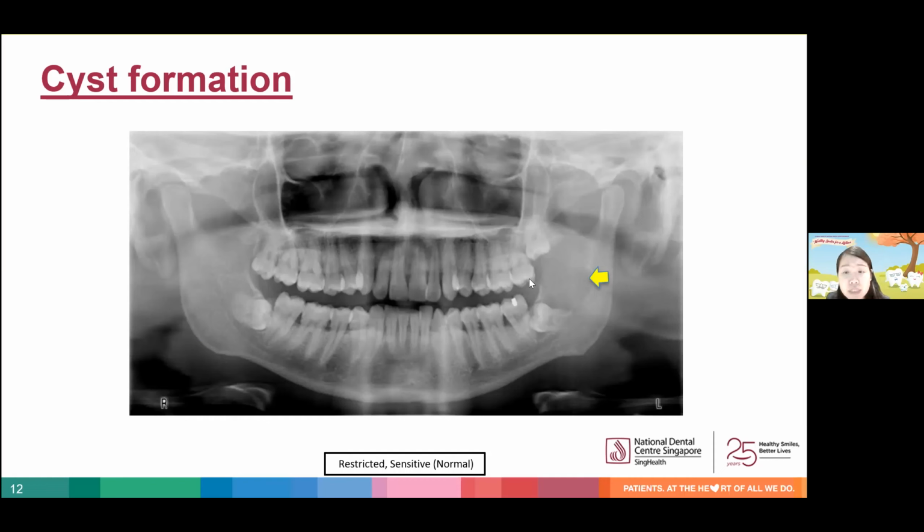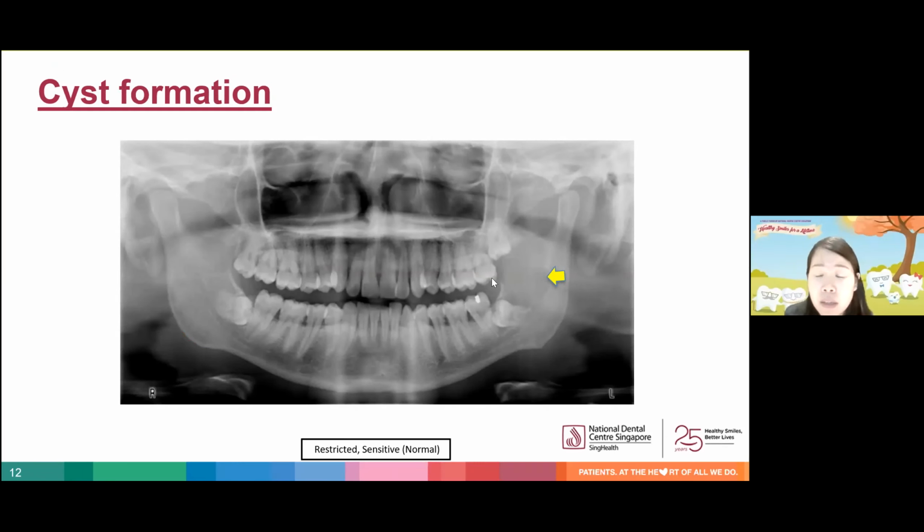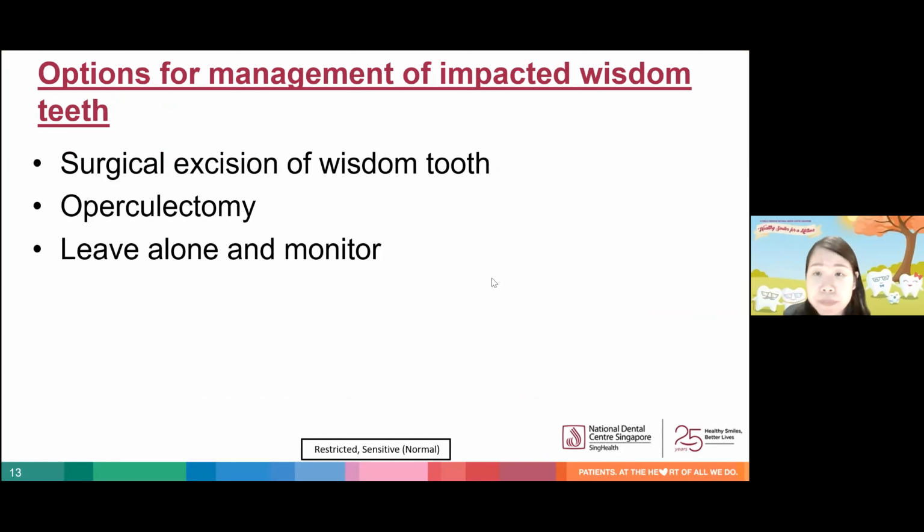So this radiograph here shows a cyst marked out by the yellow arrow, which has developed around the lower left wisdom tooth. By the time it was discovered, it had already grown to quite a substantial size, as you can see here. Once a cyst has developed around a wisdom tooth, the tooth will need to be removed together with the cyst.